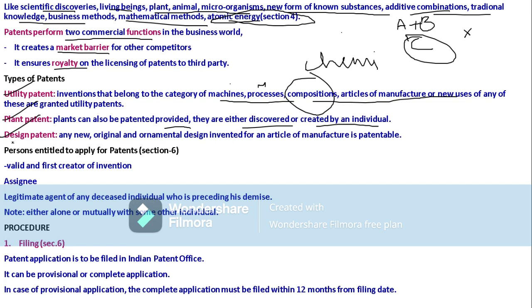Then design patent. Design patent means any new, original and ornamental design invented for an article of manufacture is patentable.